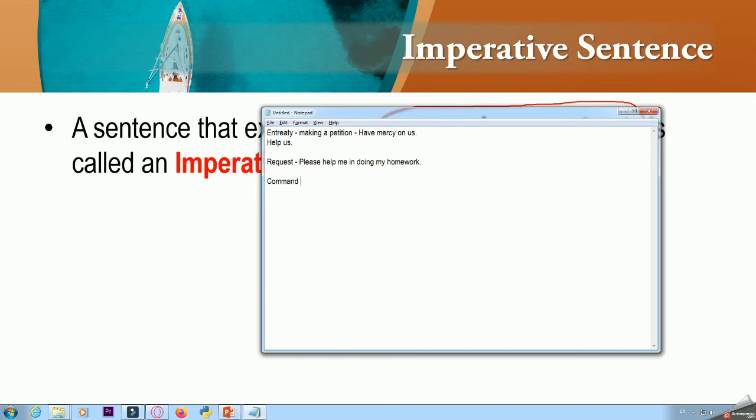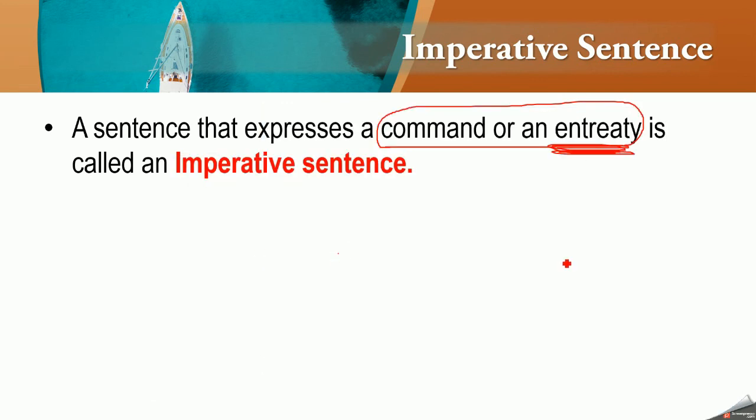And last of all, we have command. Go to the market and buy some fruits. So what are we doing over here? We are giving a command or an order to somebody to do something.